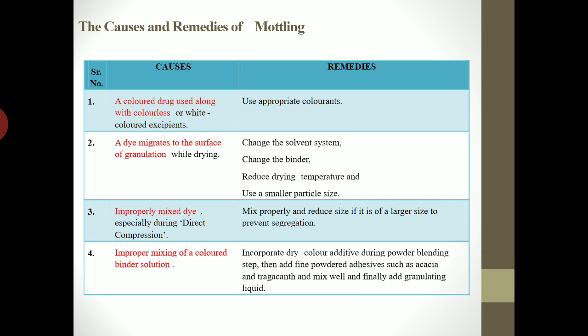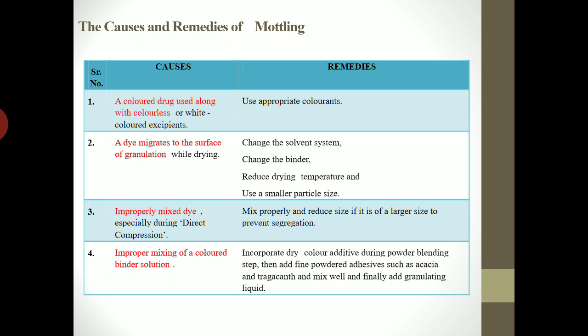Next reason behind mottling is migration of the dye on the surface of granulation while drying. So if the dye is present, then during drying process with the evaporation of the solvent, the dye may get migrated on the surface of tablet.